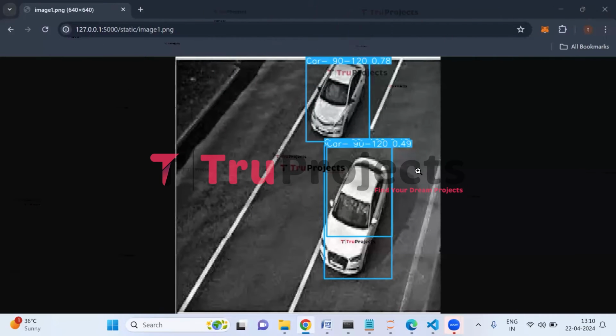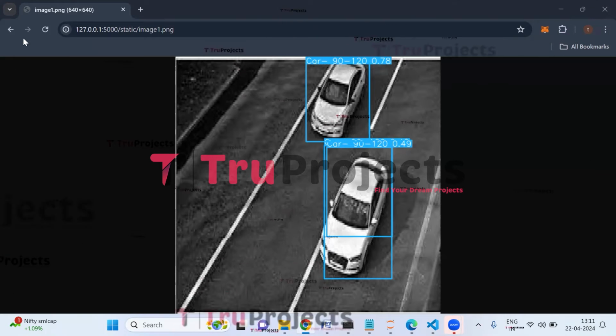So here this is the uploaded image, and we can see that the vehicles are detected with the blue color bounding boxes, and on top of the bounding box we can see it is detected as car, and the speed of the car is 90 to 120 kilometers per hour. And here we can see the probability score, which tells us the confidence level of the application in labeling car speed as 90 to 120. Now let us upload some more images.